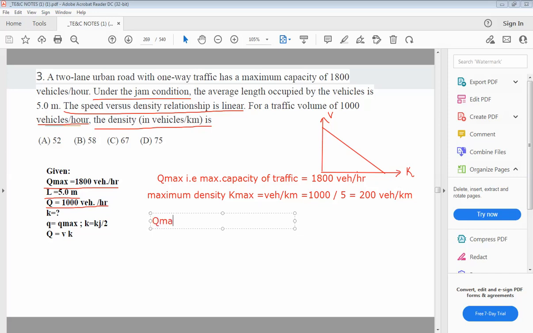So Qmax, as all of you know, the formula for the Qmax is equal to Vmax into Kmax divided by 4, or you can write in this way also, Qmax is equal to Vf, that is free flow speed, into Kj, that is jam density, divided by 4.